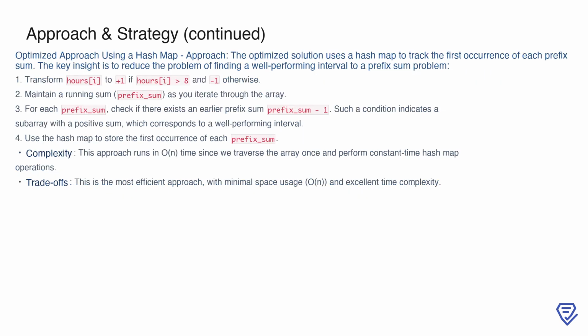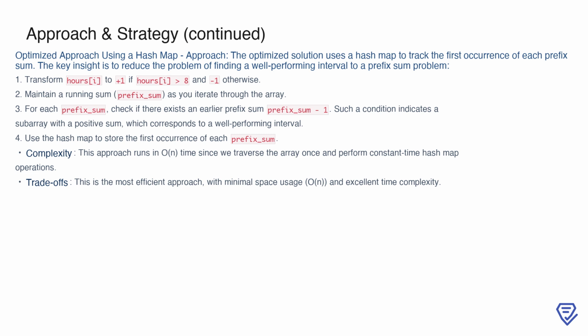To optimize performance further, we use a hash map-based approach that builds on the prefix sum idea. First, we transform the hours array into +1 for tiring days and -1 for non-tiring days, and maintain a running prefix sum as we iterate through the array. The key insight here is that a well-performing interval corresponds to a positive sum, and we can identify this efficiently